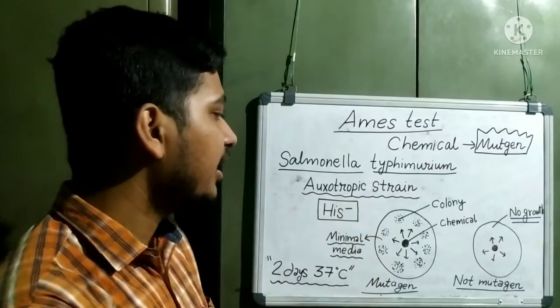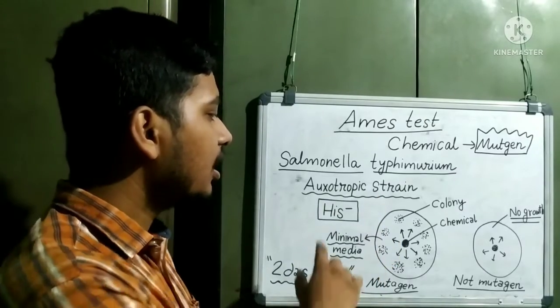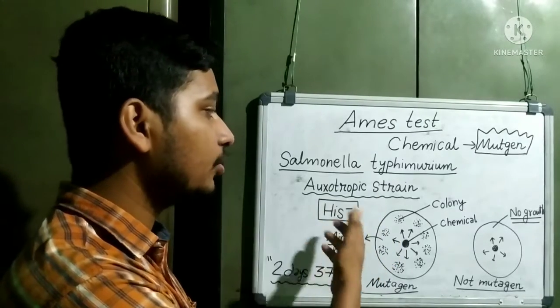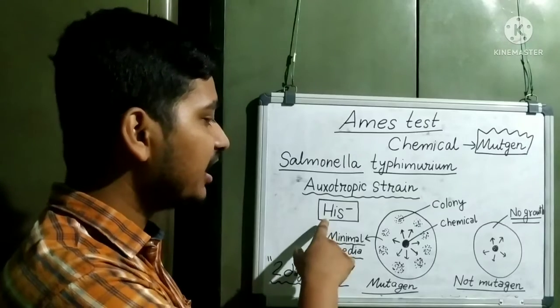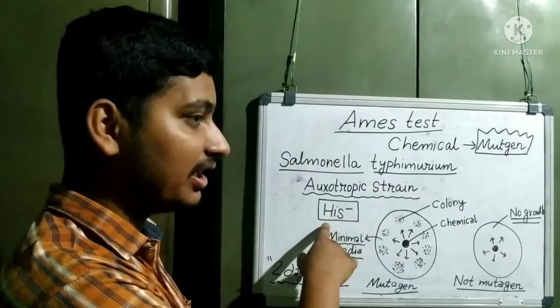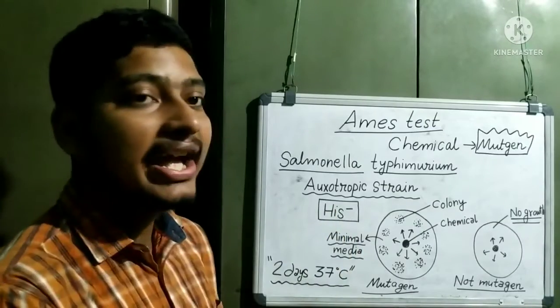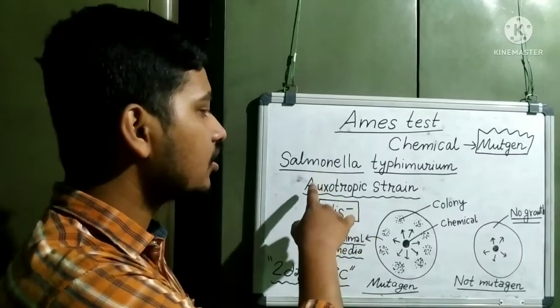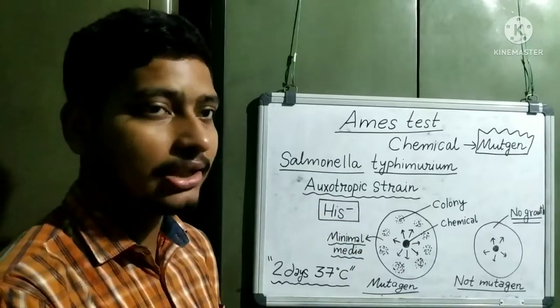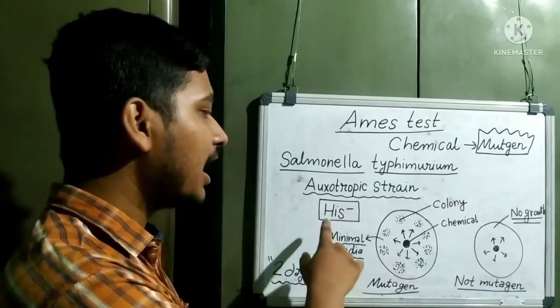Auxotrophic strain here refers to a strain in which some genes have been mutated. For example, here the gene for histidine has been mutated, and that's why this auxotrophic strain of Salmonella typhimurium can't